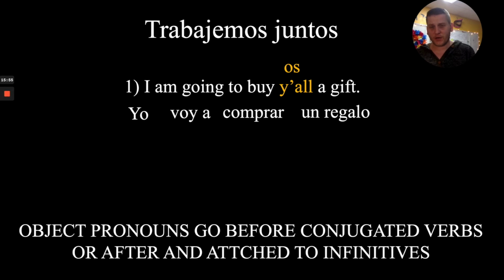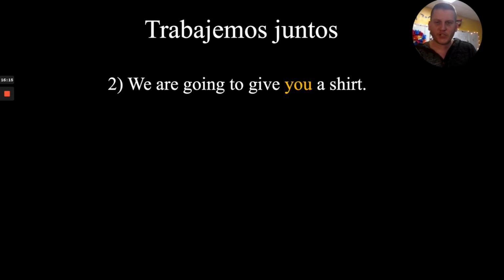So the conjugated verb here we said was voy. We could put it before there. Or we could put the word os after and attached to the infinitive comprar. So there or there. Yo os voy a comprar un regalo. Yo voy a compraros un regalo. Let's keep trucking. We are going to give you a shirt.